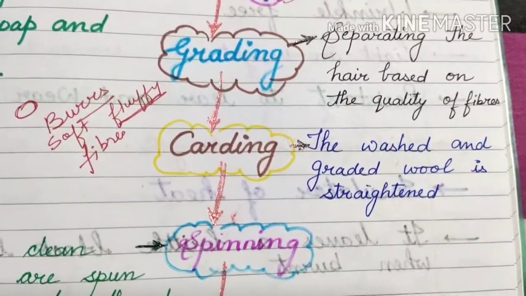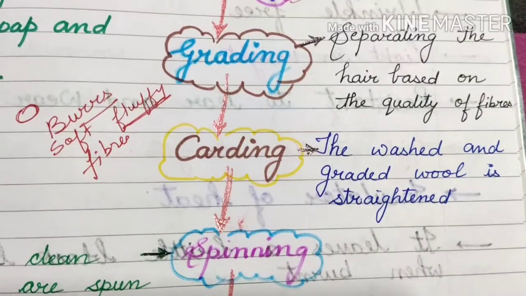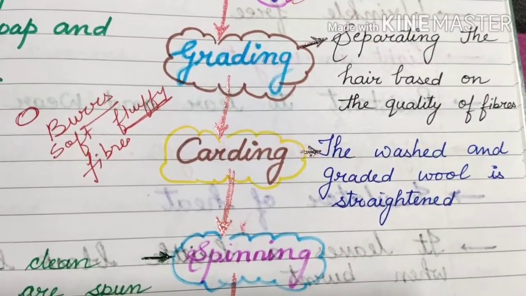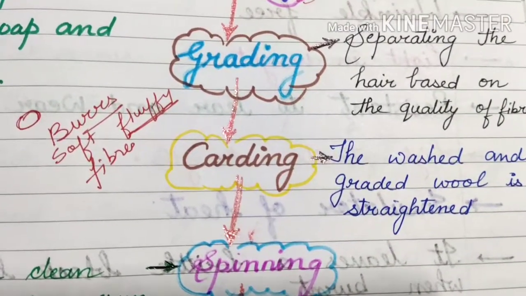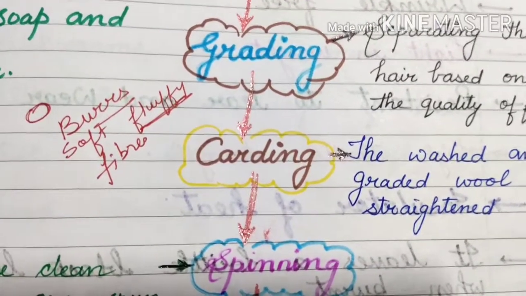So beta, first shearing is done. Shearing means removal of hair. After that, washing is also done, that is scouring. The third one is grading. Now come to the fourth one, that is carding.